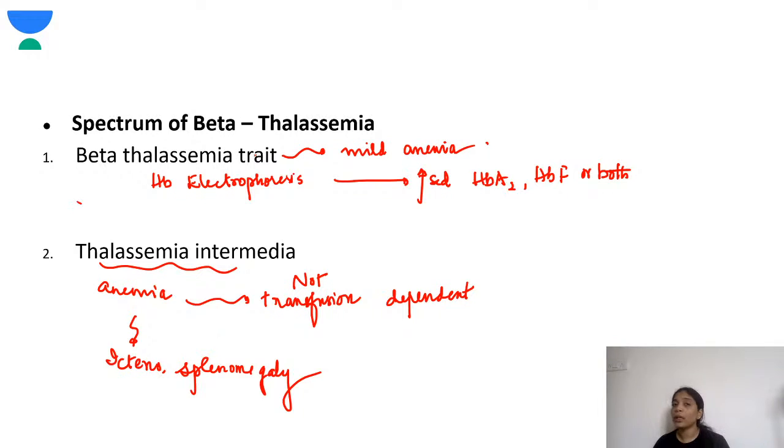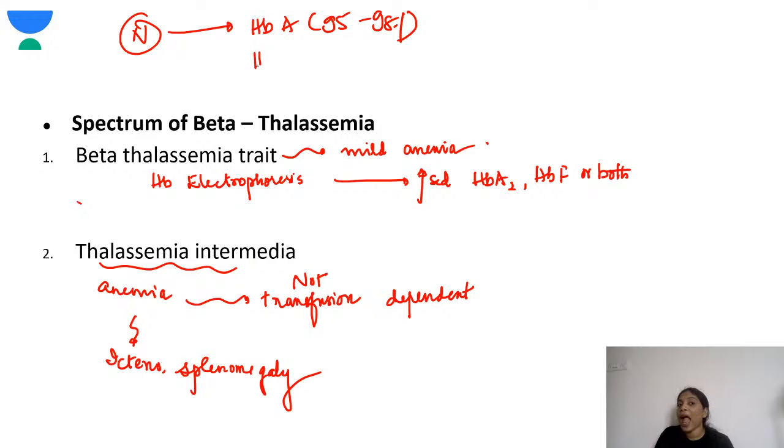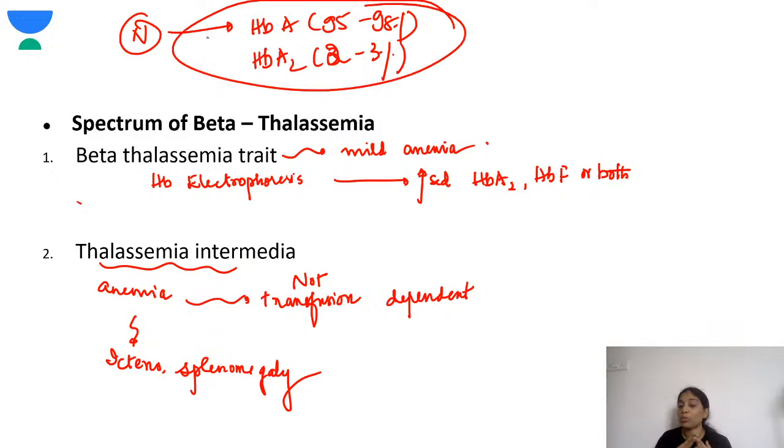What should a normal electrophoresis be? Normal electrophoresis should have HbA, which should account for at least 95 to 98%, and HbA2 accounts for around 2 to 3%. So this is how a normal HB electrophoresis should be. But in a child with beta thalassemic trait, when you get an HB electrophoresis, there is increased HbA2, HbF, or both.